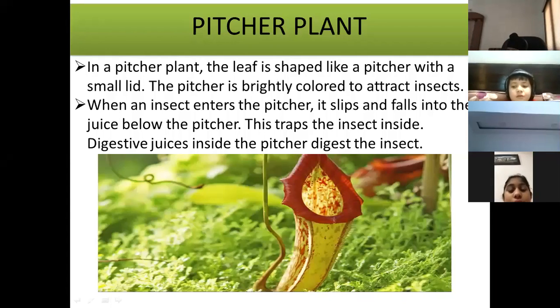Clear? Yes, Daksh, do you want to say something? No, ma'am. I was only asking what is pitcher plant. Okay, now clear? Yes, ma'am. Okay, good. Sheesh Bhavnani. Yes, ma'am. Yes, what do you want to ask? You raised your hand.